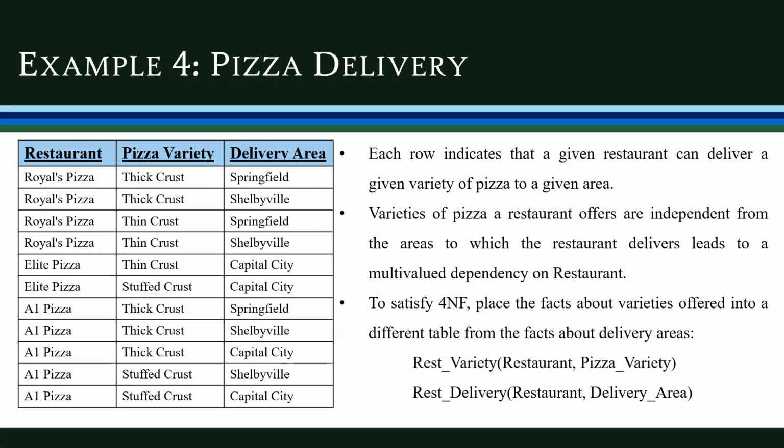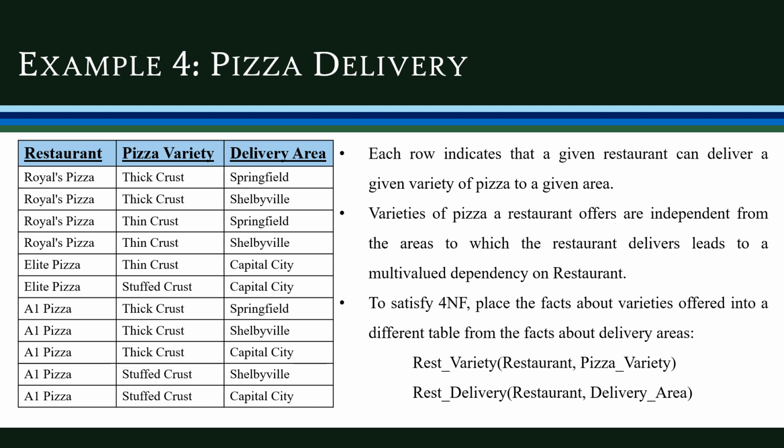Now let's look into one more example, a pizza delivery database, which consists of three attributes: restaurant, pizza variety, and delivery area. Each row indicates that a given restaurant can deliver a given variety of pizza to a given area. These varieties of pizza a restaurant offers are independent from the delivery area, which leads to the multi-valued dependency on the restaurant. The pizza variety and the delivery area are two independent attributes.